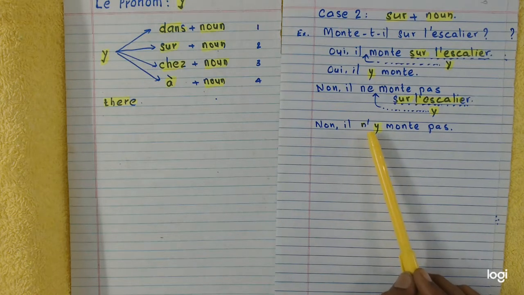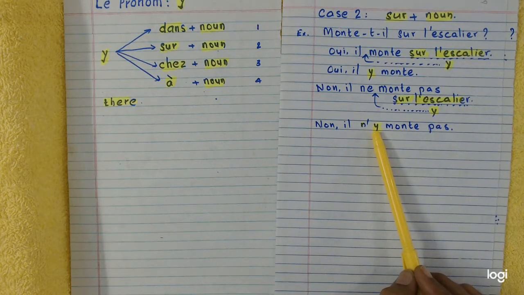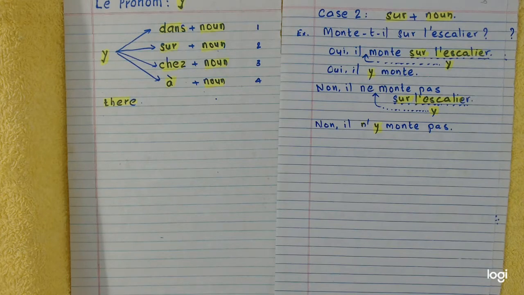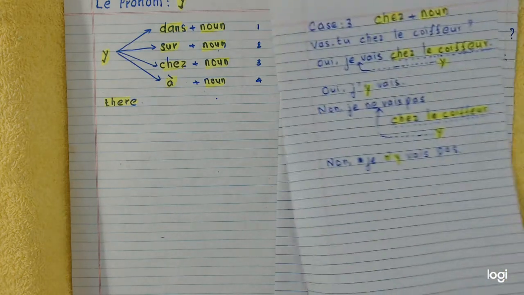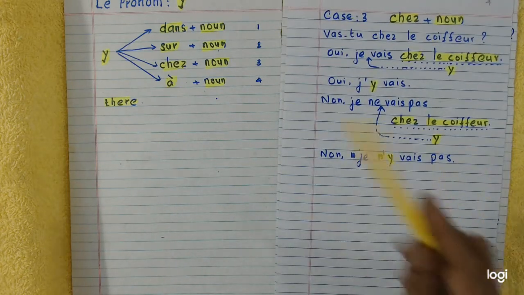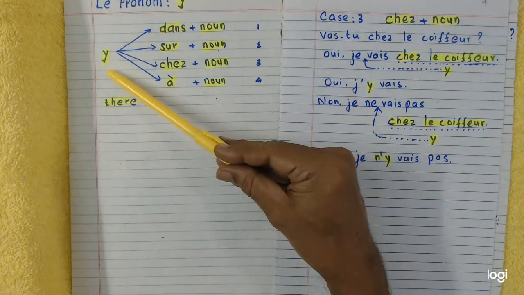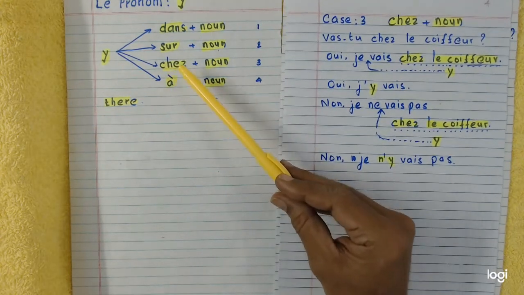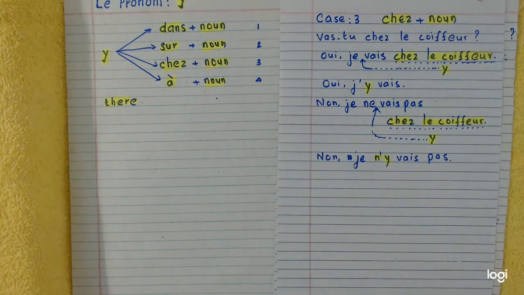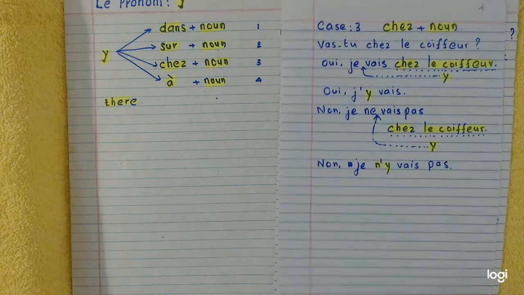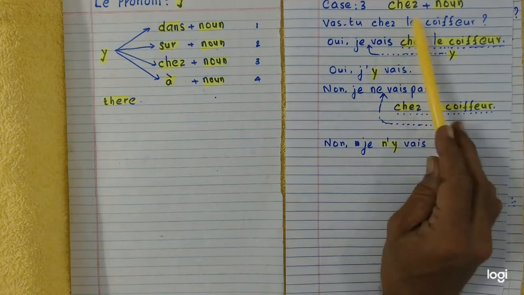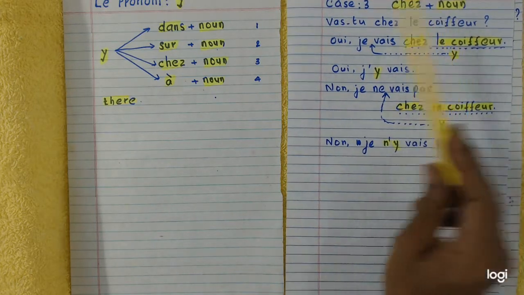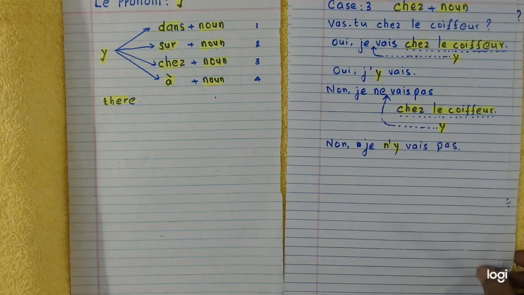Beware, ne becomes n' with an apostrophe. Understand? Fine. Now let's go to the third application of y. It says y is capable of replacing the preposition chez and a noun. Let's see how it's done. Case 3. Chez plus noun is replaced by y. Fine.